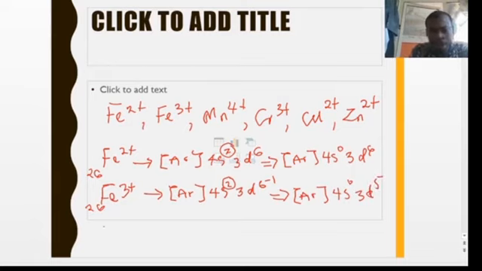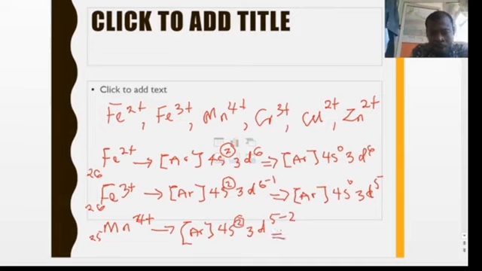Then as for Mn4+, manganese has atomic number 25. So that should give us argon core Ar with 4s2 and 3d5 normally. Now it is losing 4 electrons. It will lose 2 from the 4s and 2 from the 3d. So that becomes argon core Ar 4s0 and 3d3. So that will be the electronic configuration for that.